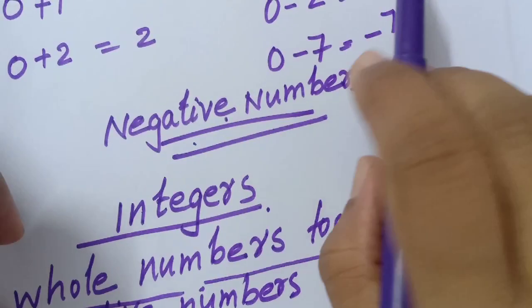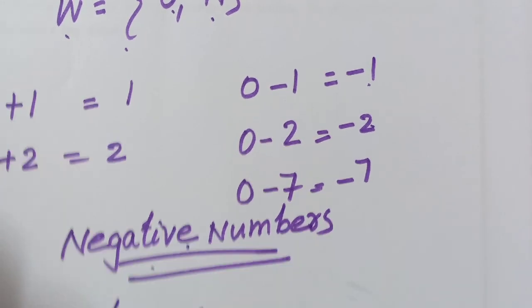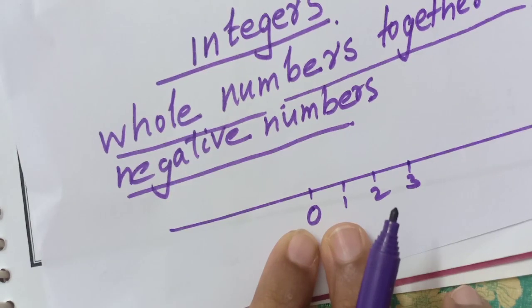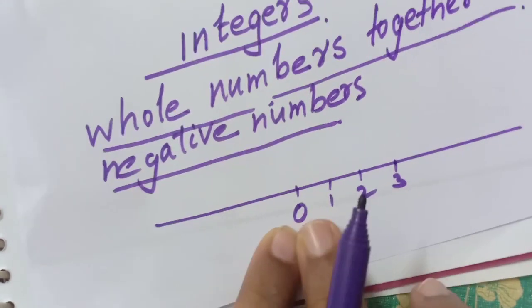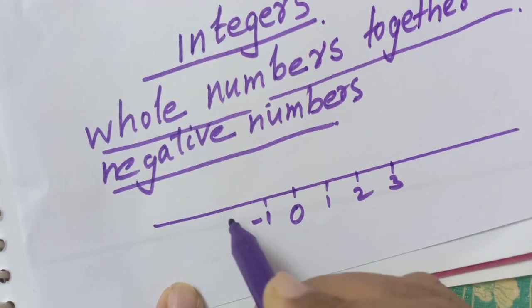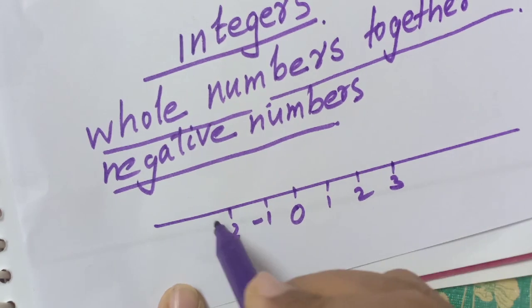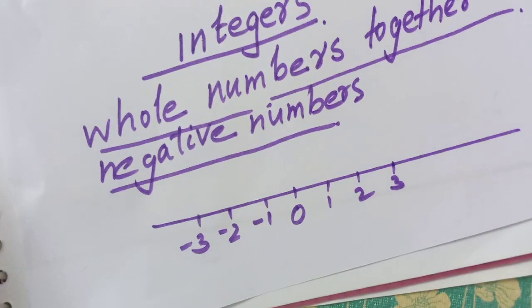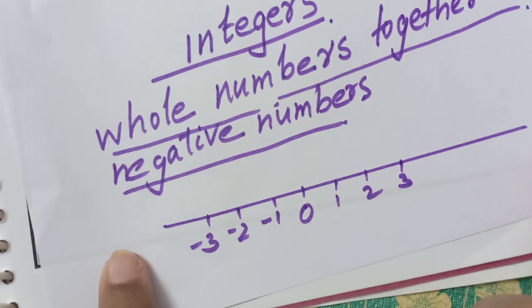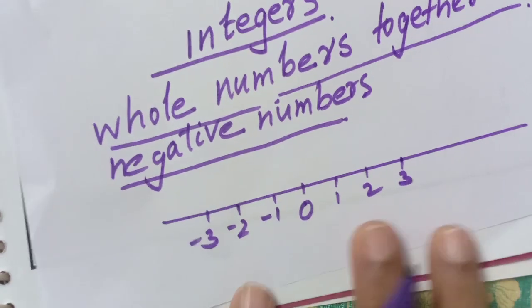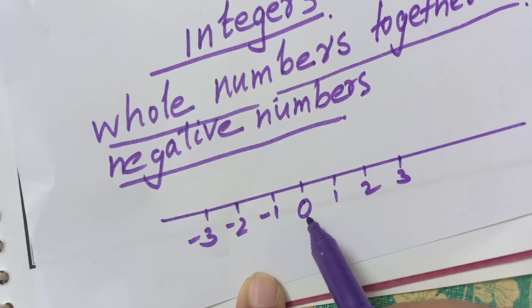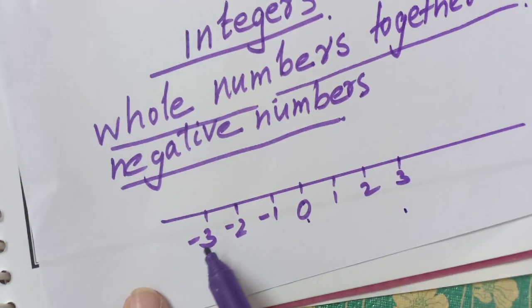Now these negative numbers, minus 1, minus 2 and all, where should we write them on this number line? More than 0 means you will write to the right side. Then less than 0, that is negative numbers, we will write to the left of the 0. Like this we will write. So this number line is a representation of integers. So what are integers? Integers contain 0, positive numbers and negative numbers.